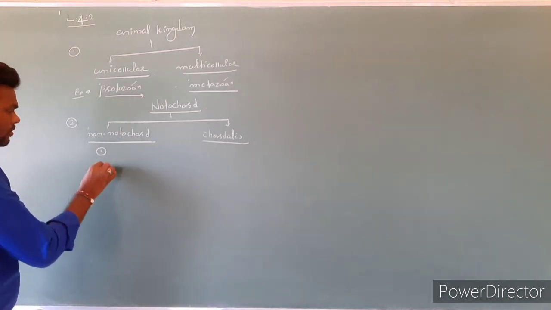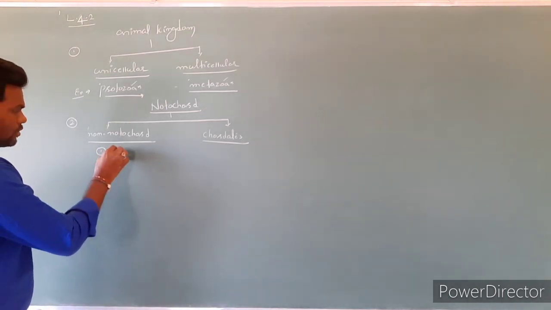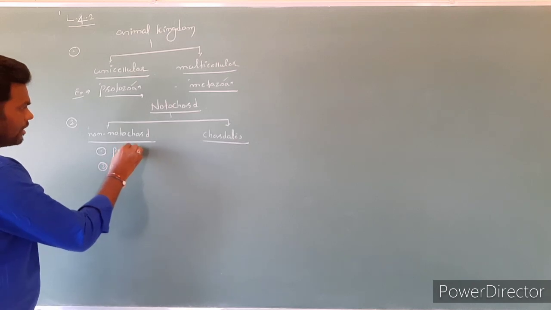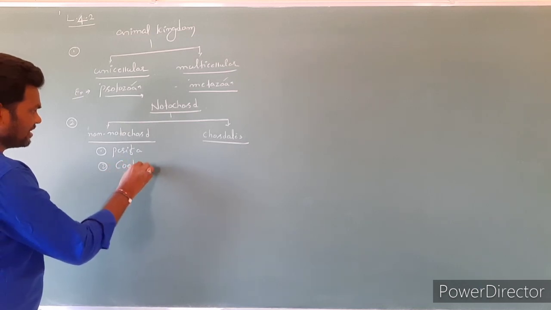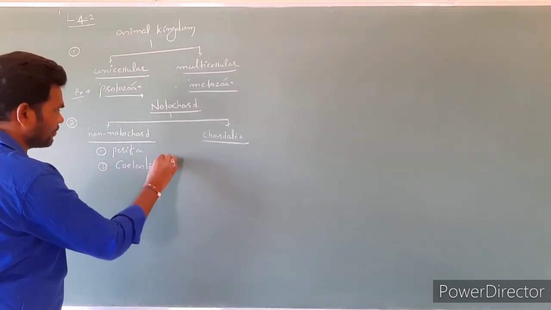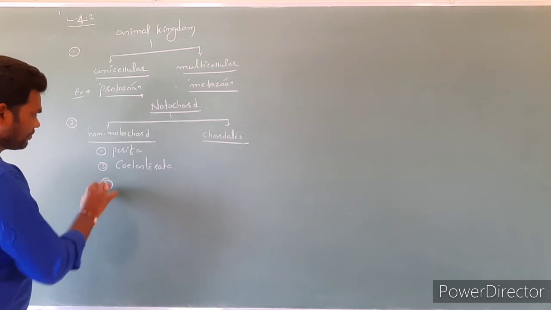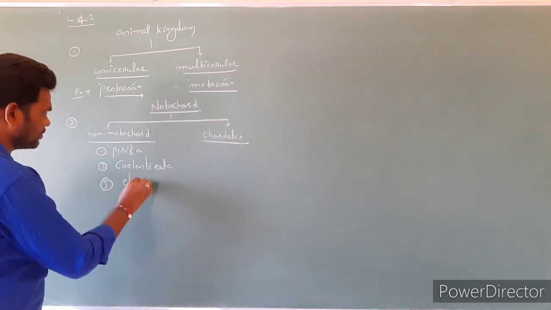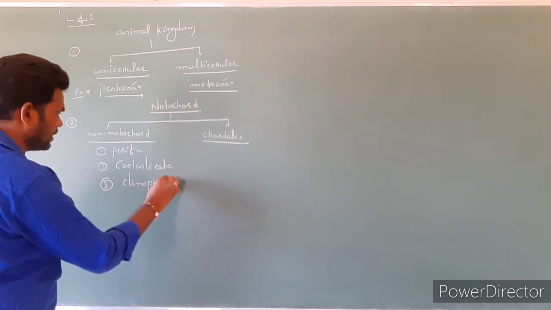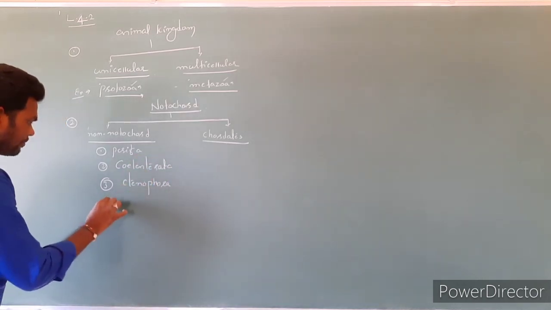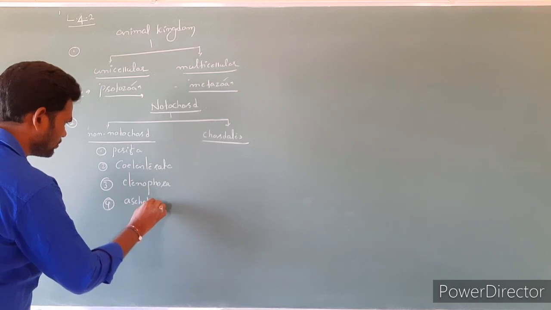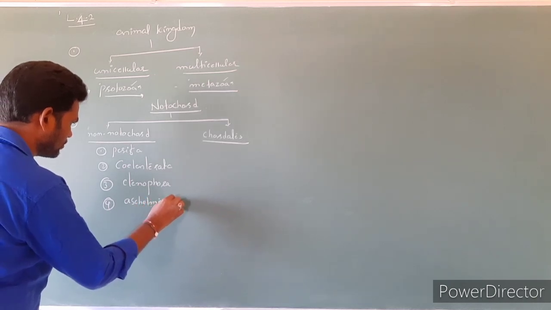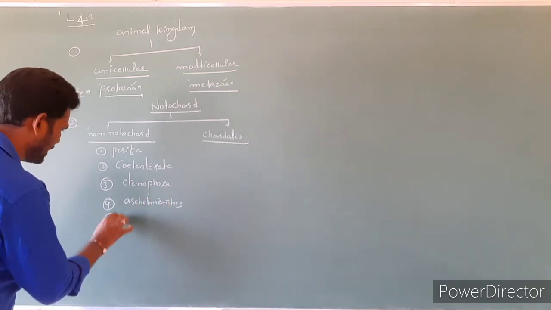What are they? These are first protozoa, Porifera, Coelenterata, Ctenophora, Aschelminthes, Platyhelminthes,